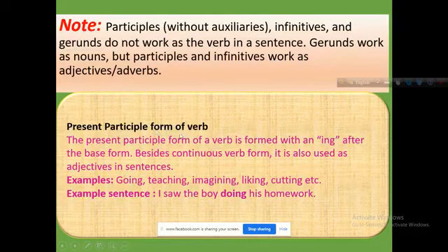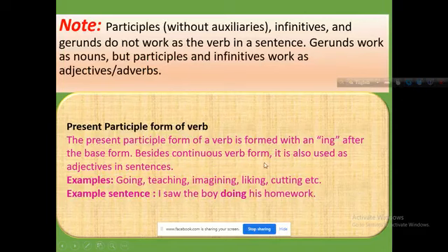Now, what is the present participle form of a verb? The present participle form is made with ing after the base form. If you have the base form go, you add ing to go, and that is used as the present participle, going.